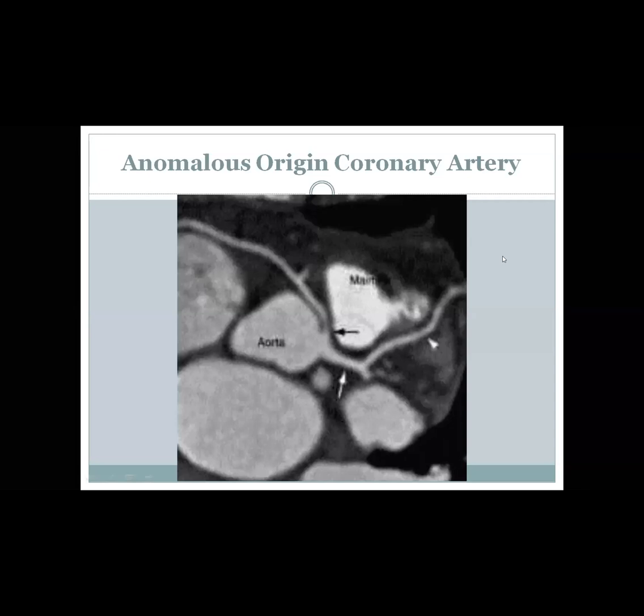What about this one? This is CT coronaries, showing the RCA arising from the left coronary cusp and coursing between the two vessels. It is an interarterial course between the aorta and pulmonary artery, and this course is malignant.